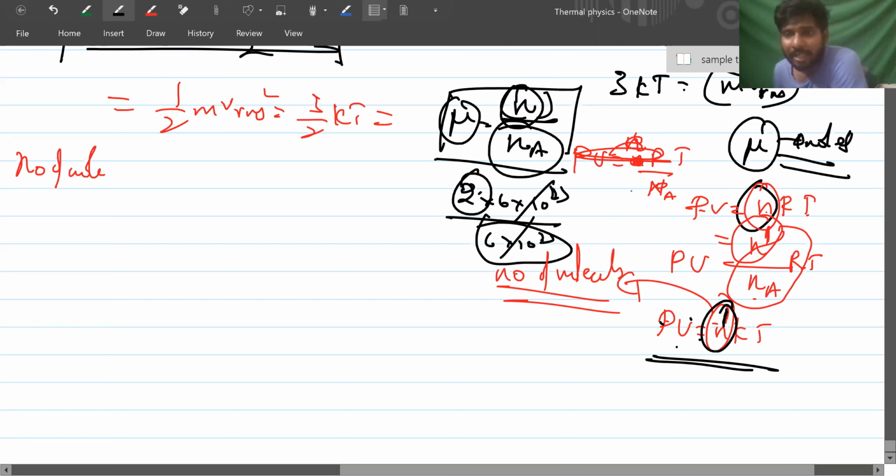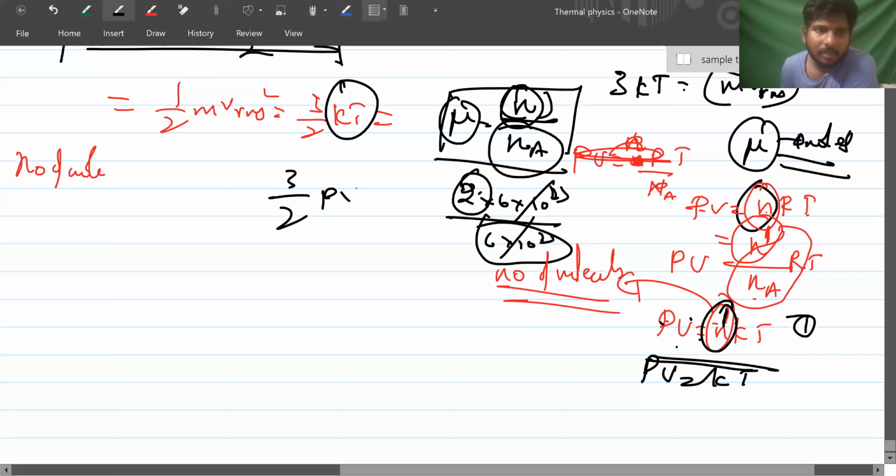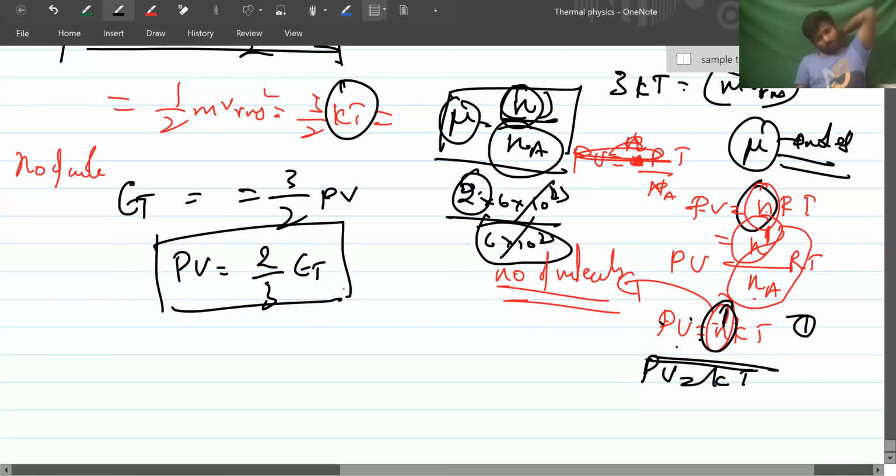So this is nothing but what? N dash is number of molecules, right? For a single molecule, PV is equal to KT, right? Only one. So instead of KT, 3 by 2 PV. So 3 by 2 PV is equal to what? Translational energy, right? So PV is equal to 2 by 3 times of ET. This formula also sometimes questions are asked. Pressure times volume is 2 by 3 of translational energy.